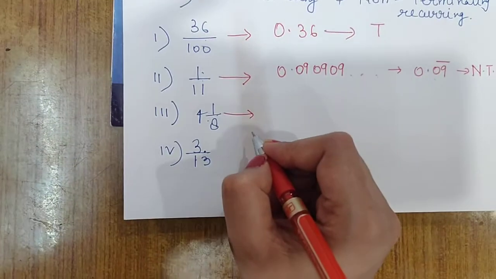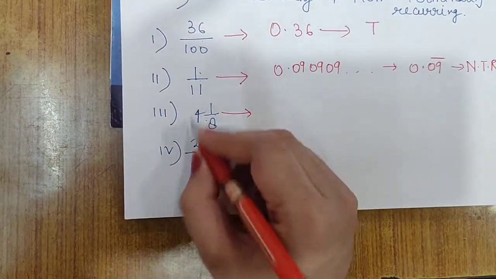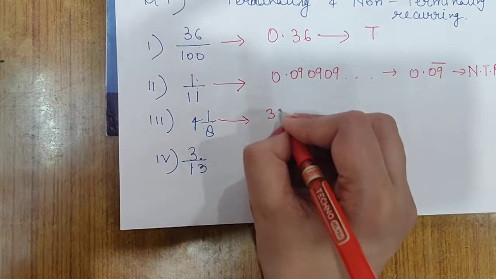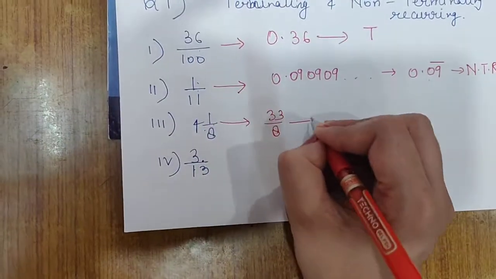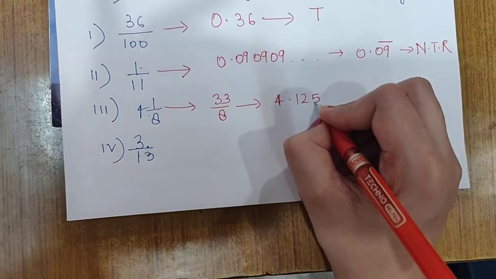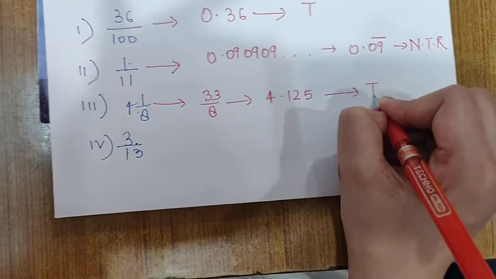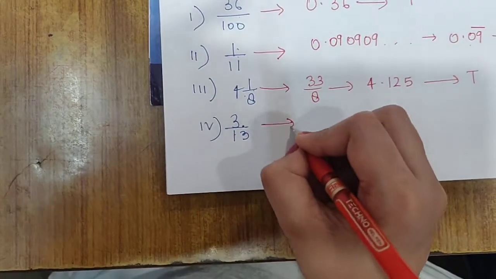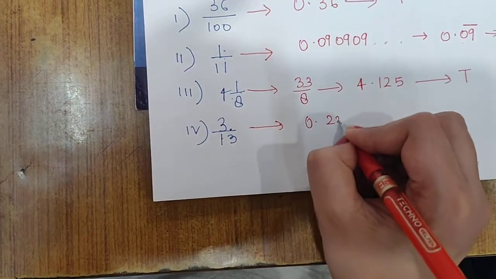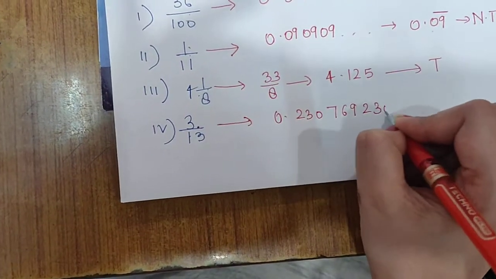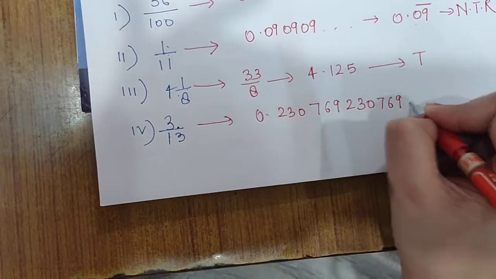Before converting this into decimal, first we will convert it into an improper fraction. So it will be 33 upon 8. Now you divide 33 by 8, you will get 4.125. So this one is terminating. 3 upon 13: when you divide 3 by 13, you will get 0.230769 dot dot dot.